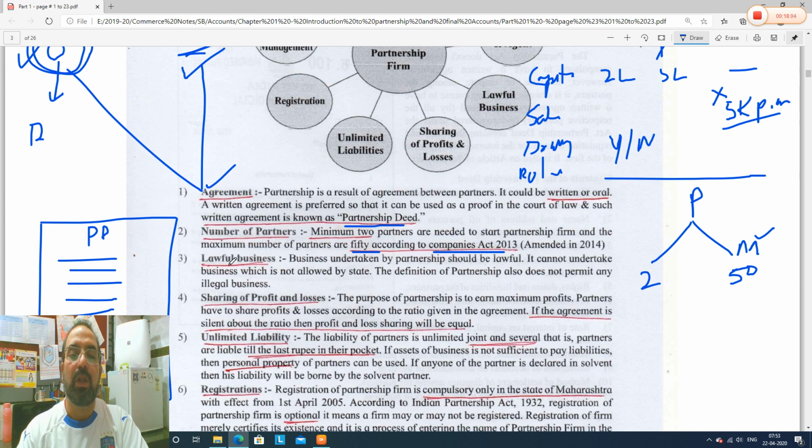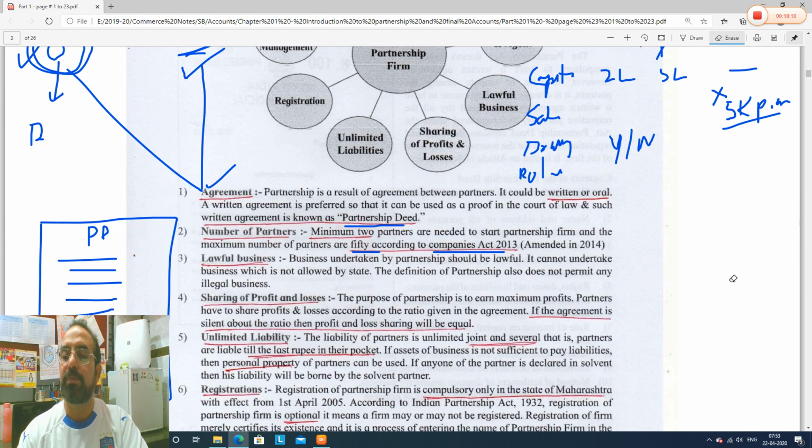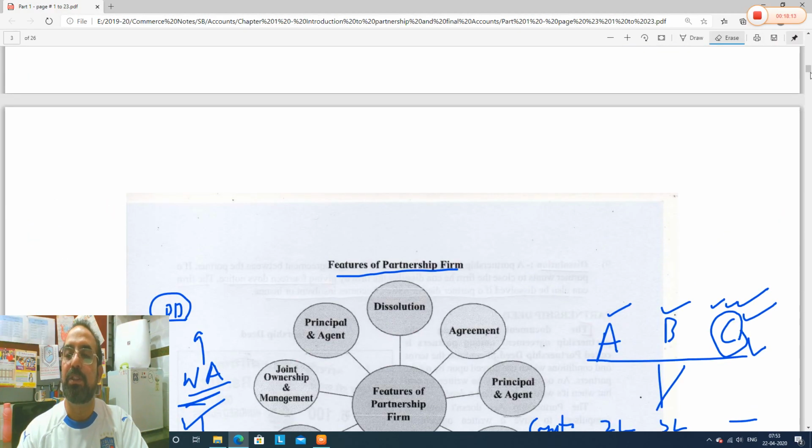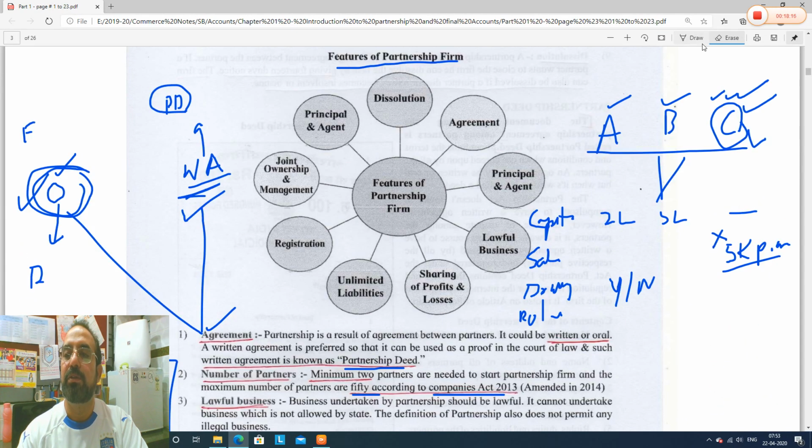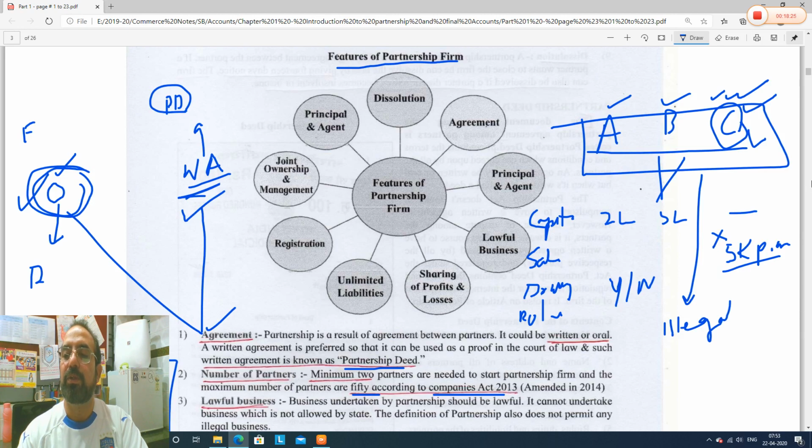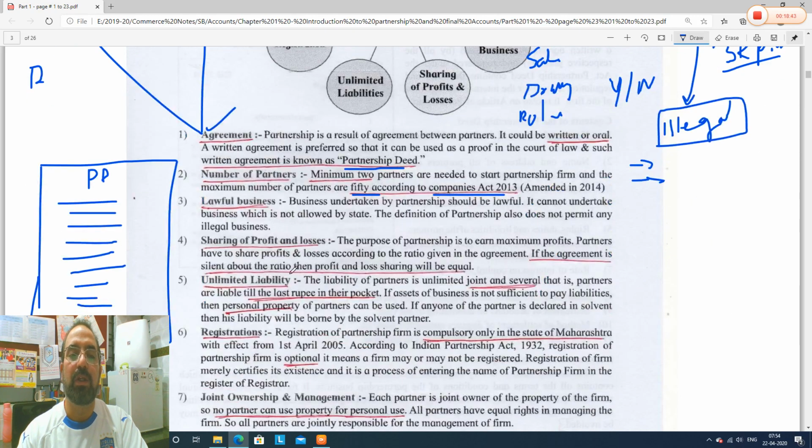Next, third, lawful business. This is also a very important point. What is lawful business? We'll go to our previous example, ABC. Say ABC started a business and that business itself is illegal or not lawful, anti-social. For example, they started a business supplying ammunition, or some smuggling business, so that business is itself not lawful. Partnership should always be of a lawful business, not an illegal business. This is one feature of partnership.